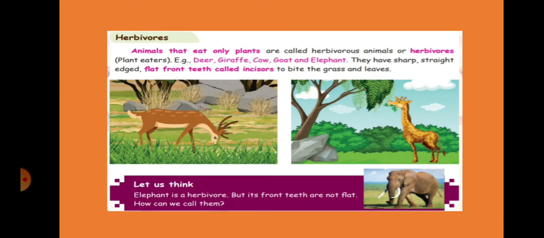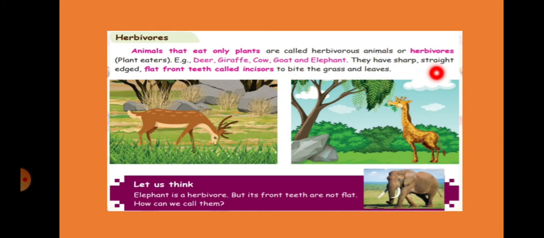So the first type is herbivorous animals. Animals that eat only plants are called herbivorous animals or herbivores. So these are plant eaters. They eat only plants. Deer, giraffe, cow, goat, elephant, etc.